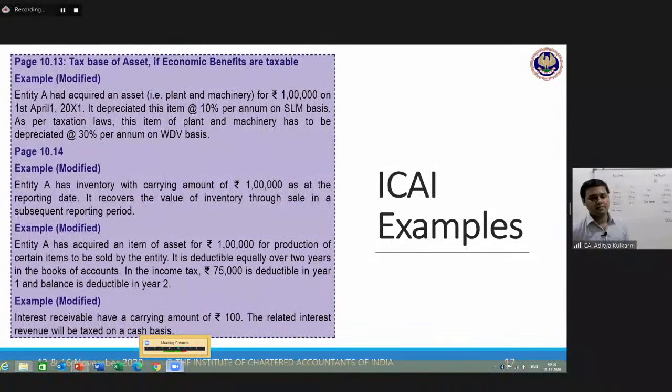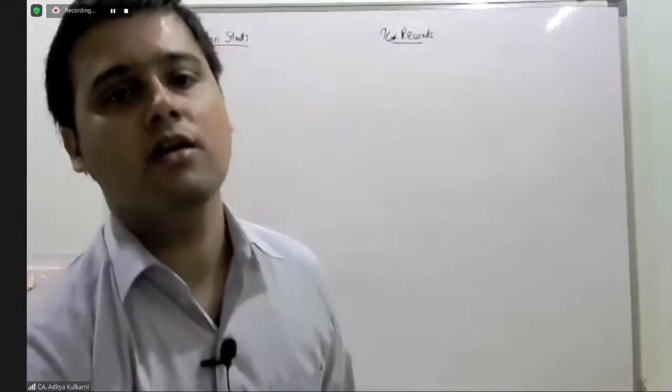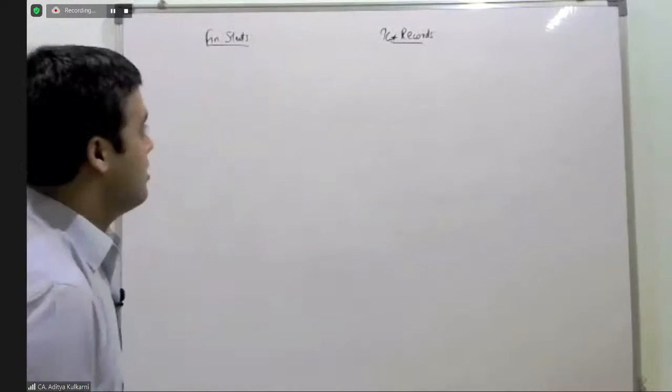Interest receivable has a carrying amount of rupees 100. The related interest revenue will be recorded on a cash basis. Now let us look at this question.